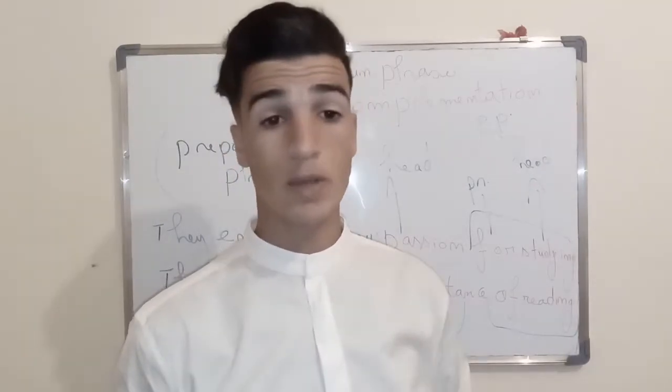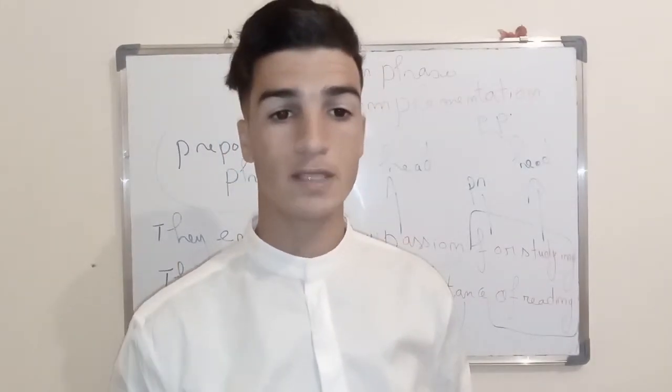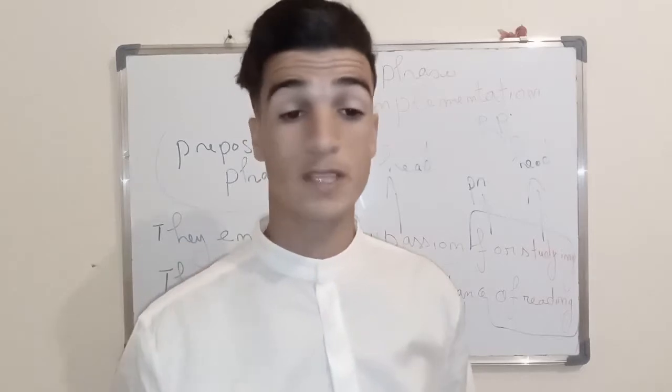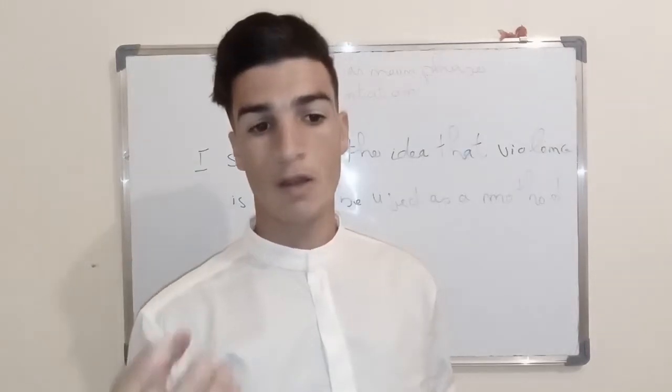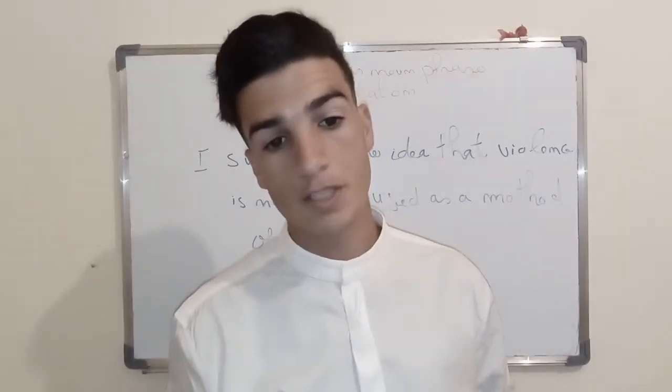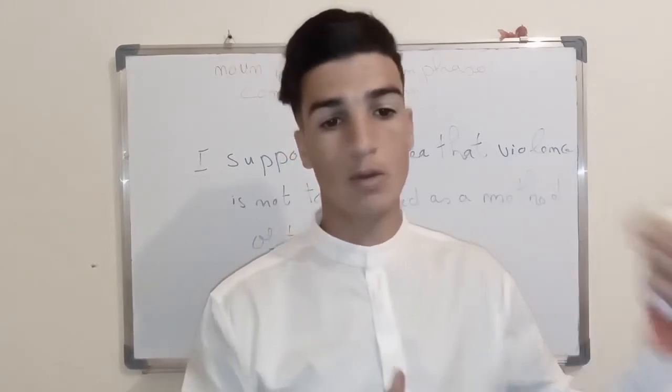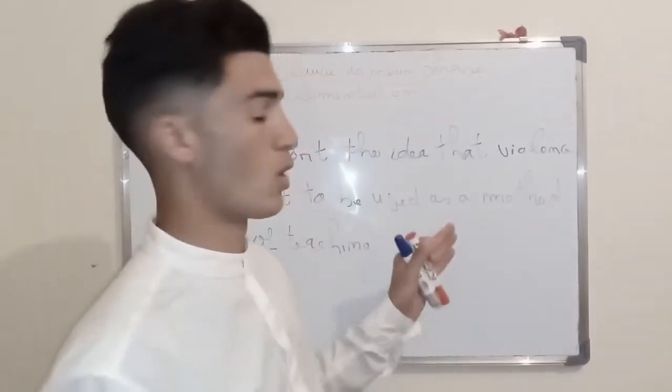Now we're going to deal with noun phrase as noun clause, or noun clause as noun phrase complementation. First of all, what is a noun clause? A noun clause starts with a subordinating conjunction, whether or that, and it has subject and verb. There is another point that we are going to look at later on, and that's the difference between noun clause and the relative clause. Now let's stick to the noun clause.